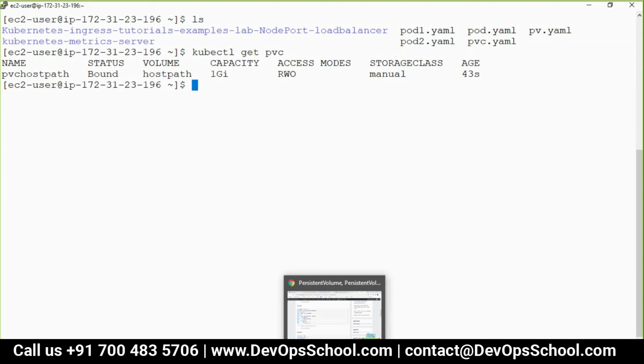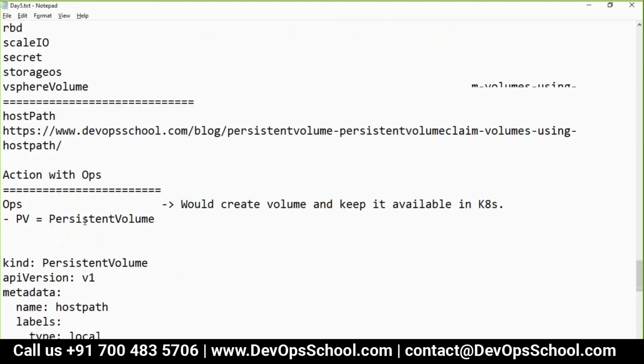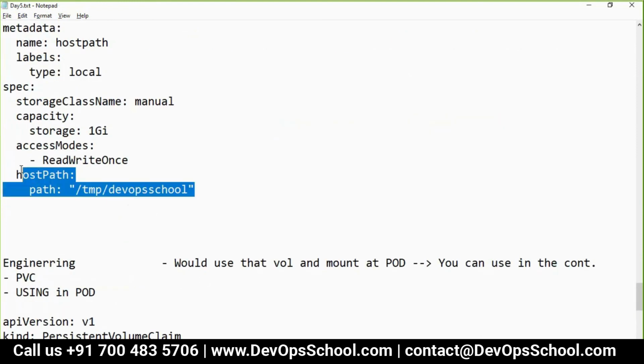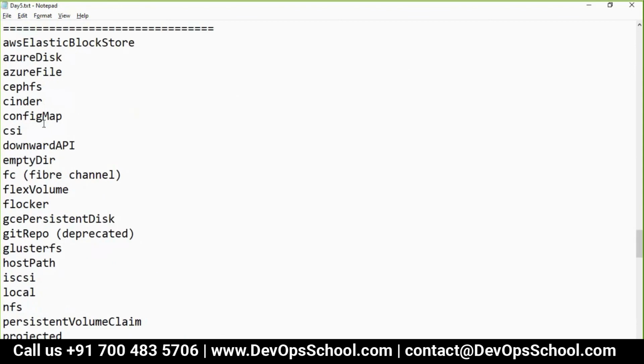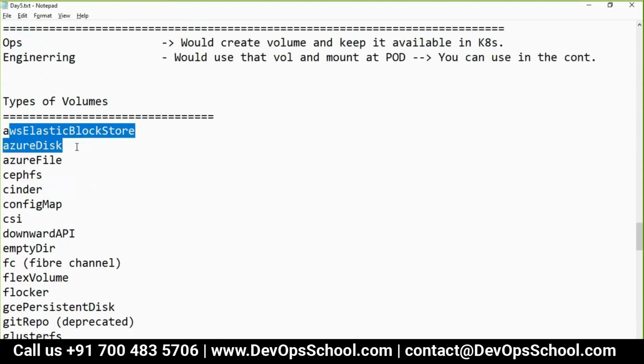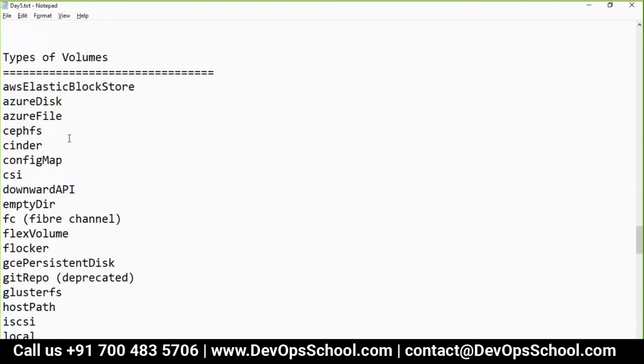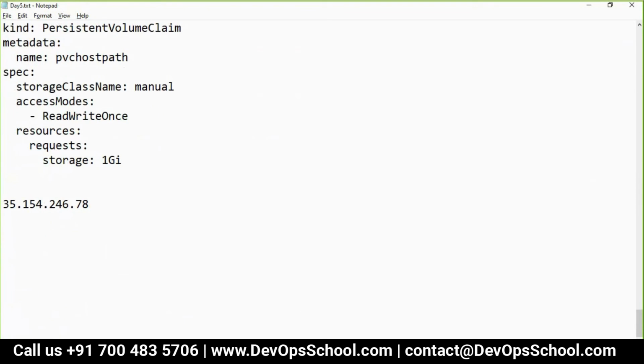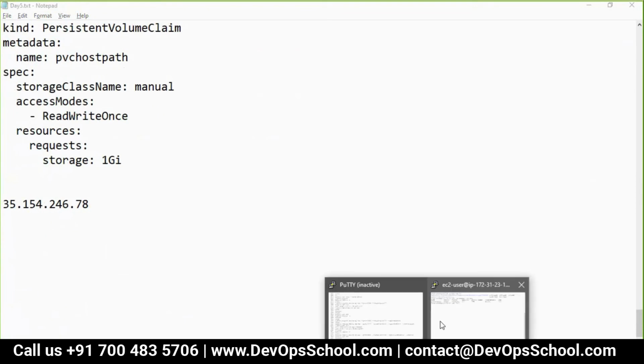To create a PV dynamically, we have to use this one. You can create PV dynamically also. But because here you cannot create it dynamically, you can create it with this. So you can use a storage class where you can create the PV dynamically. Okay. So cloud storage. So guys, be mindful about it.